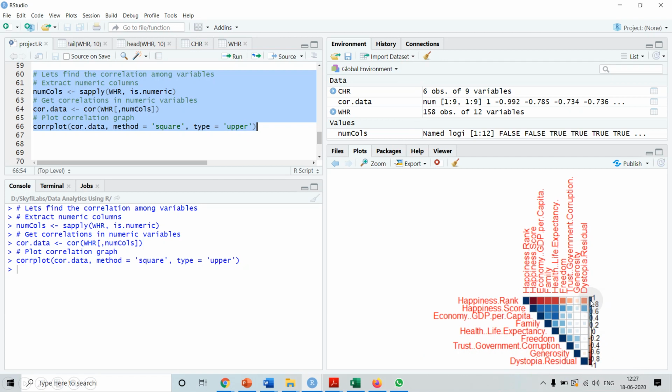See the blue color, it means they are highly, positively correlated, and the dark red color means they are negatively correlated. So based on this, see the square and the size of the square, right? Dark blue squares mean they are positively correlated. So here economy and life expectancy are positively correlated with the happiness score. We can see the correlation of every variable with every other variable, it is shown over here.